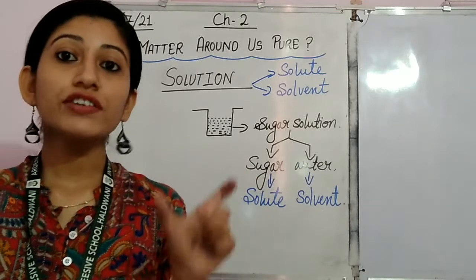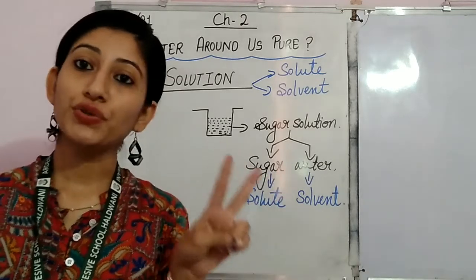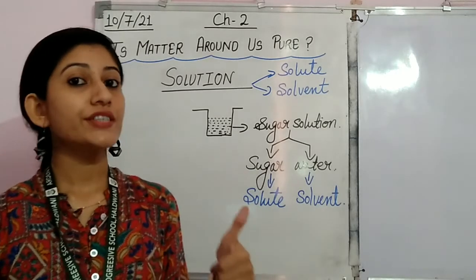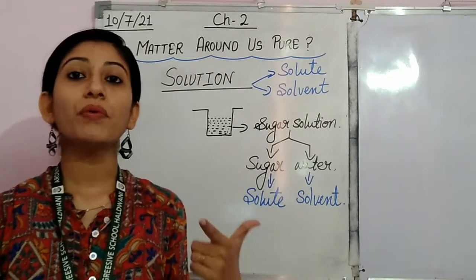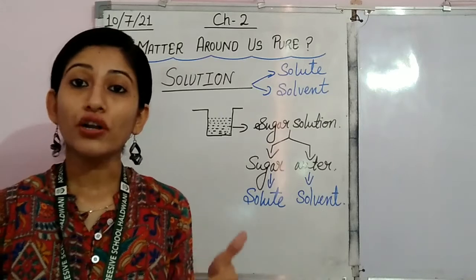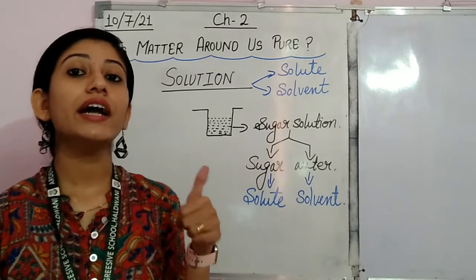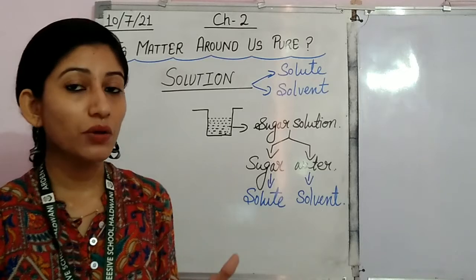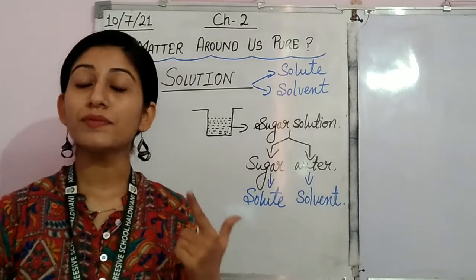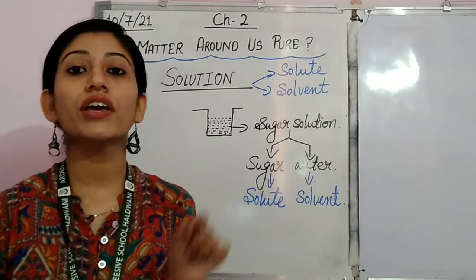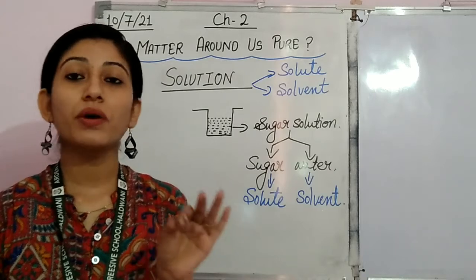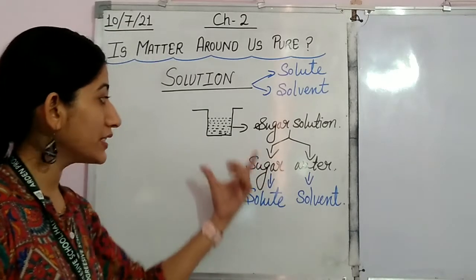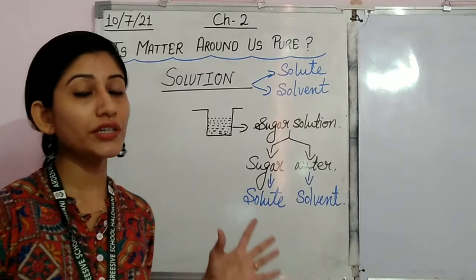Every solution consists of two components, one is solute and the other is solvent. Solute is the substance that we are taking for dissolving and it is always in lesser quantity. Solvent is the substance in which we are dissolving and it is in large quantity as compared to solute. I hope this much is clear related to solution.